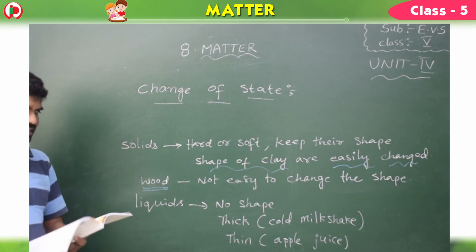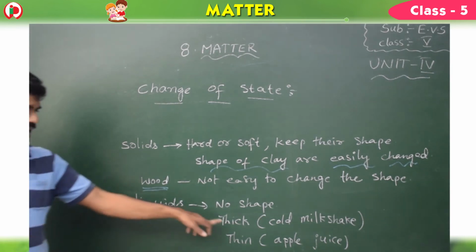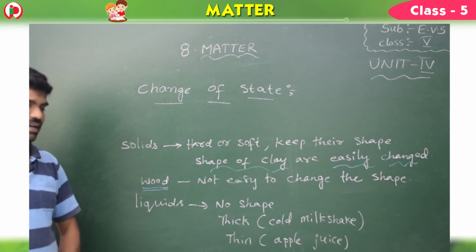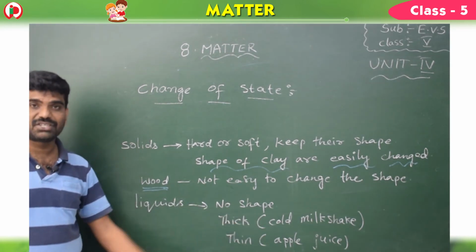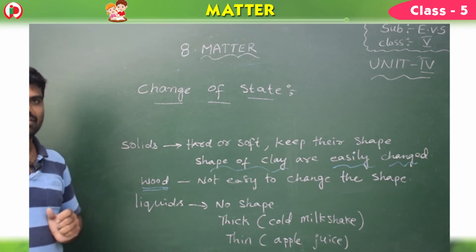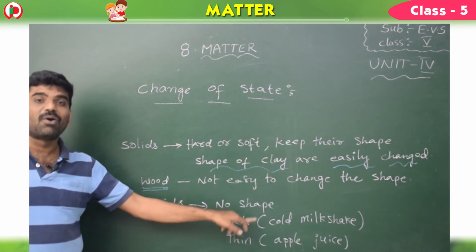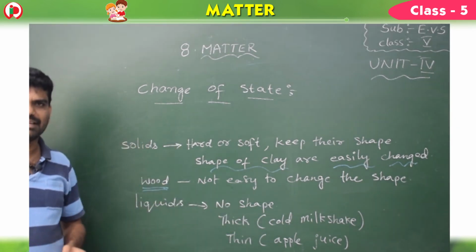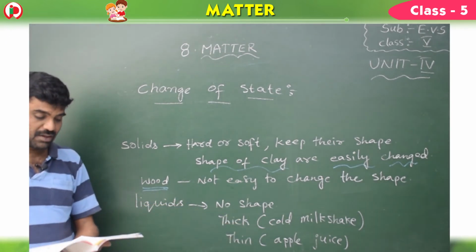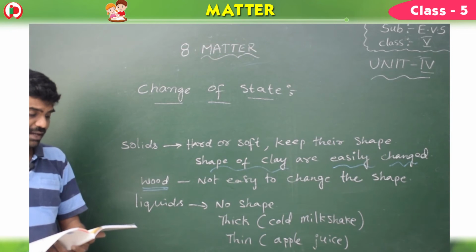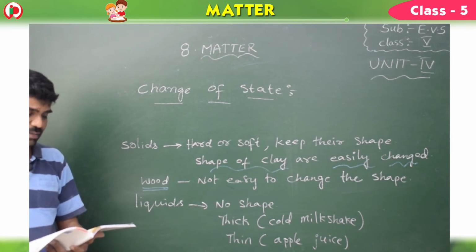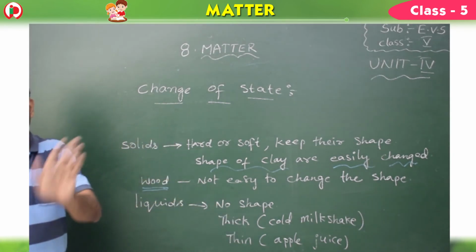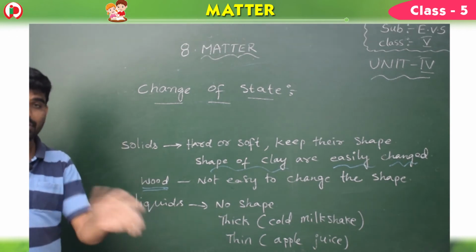Okay, some liquids are thick, children. Like, children, have you ever drunk a cold milkshake? That is very thick. So liquids can be thick like cold milkshakes, and they can also be thin like apple juice. Apple juice is very thin. Cold milkshake is very thick. And here liquids can be very different from each other, but they all can be poured. Thick liquids or thin liquids, both can be poured into a bottle.